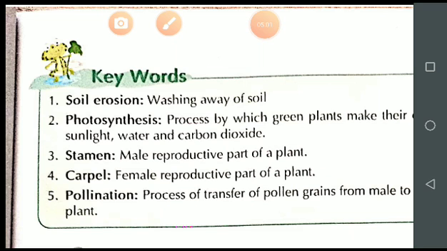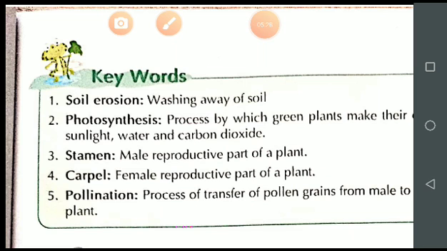Is it clear? And I already explained that there are tiny pores on the surface of the leaves. These are known as stomata. Is it clear? So what is the role of stomata, student? Through stomata, the leaves take in carbon dioxide and give out oxygen.